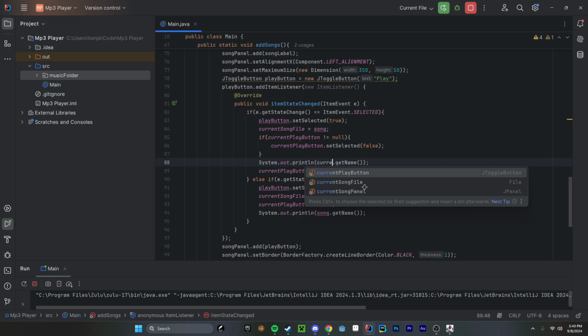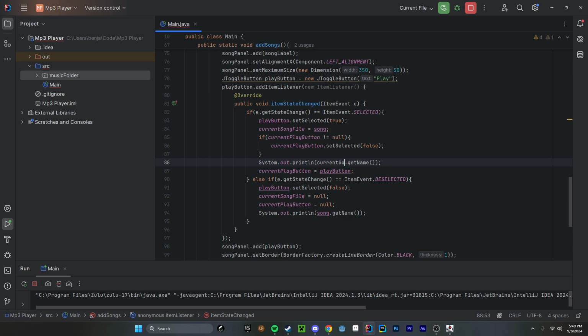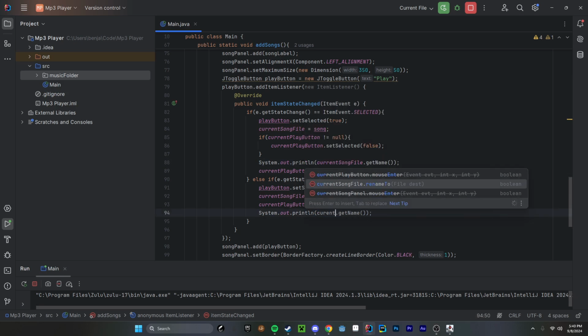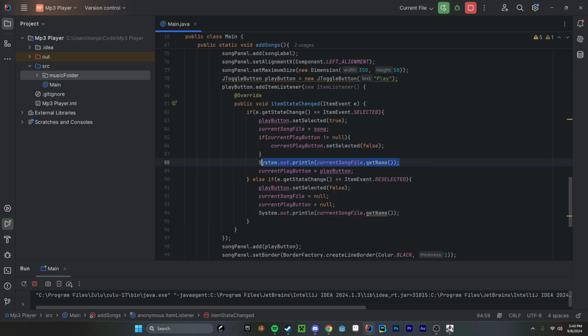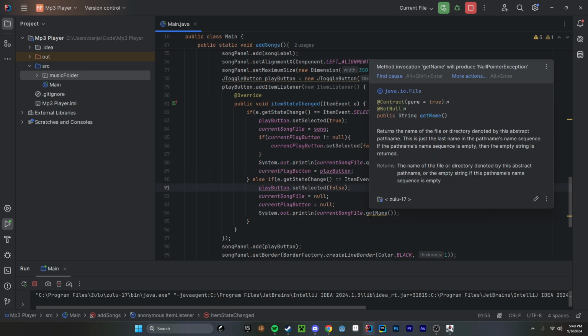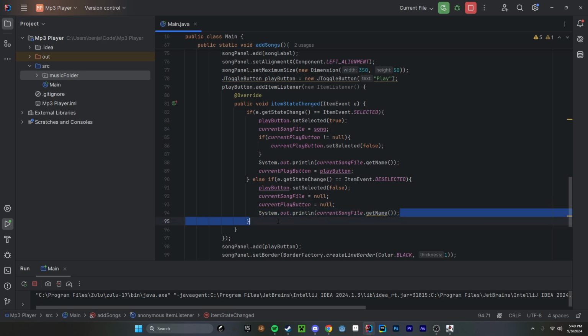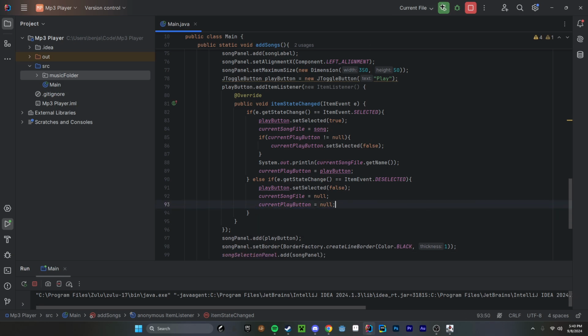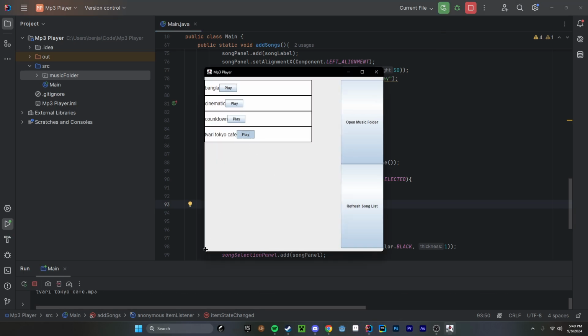Let's print current song file.getName. Yeah, this one is when it's null, so let's not do it there. Let's rerun this, and let's see. Okay, so now it's printing out our current song file.